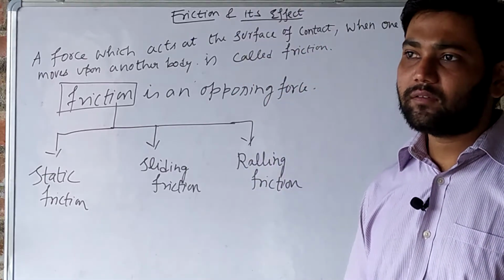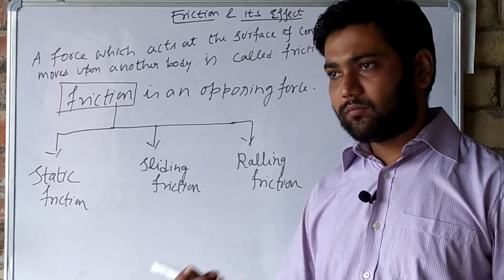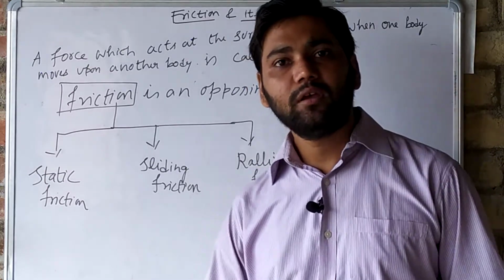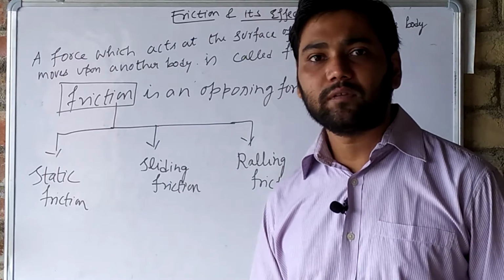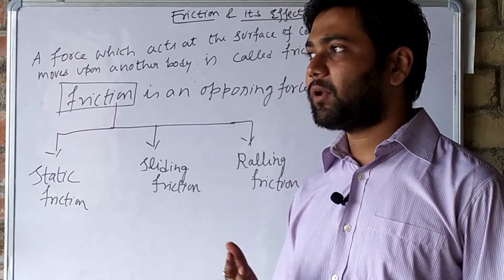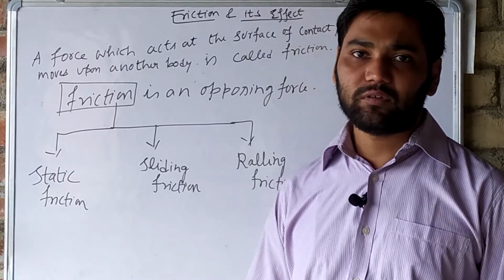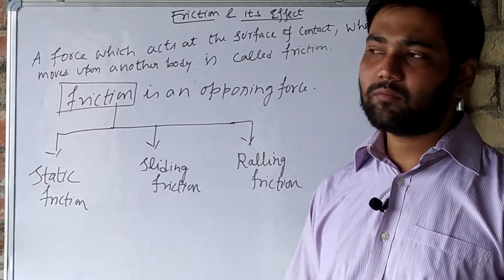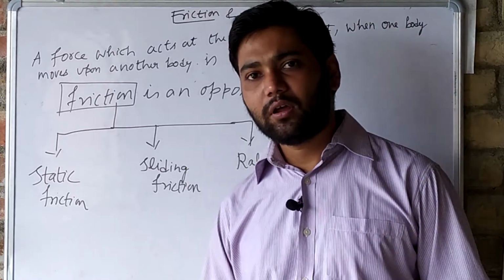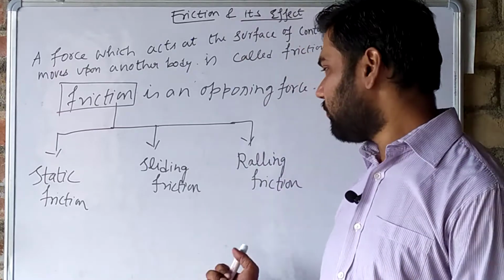When friction is less, the work of the vehicle will be more, and it will not have to apply much energy. That vehicle is a machine, and a machine doesn't have to apply much energy to do that work.